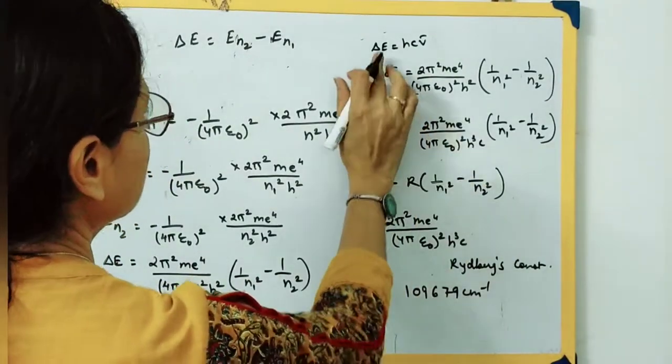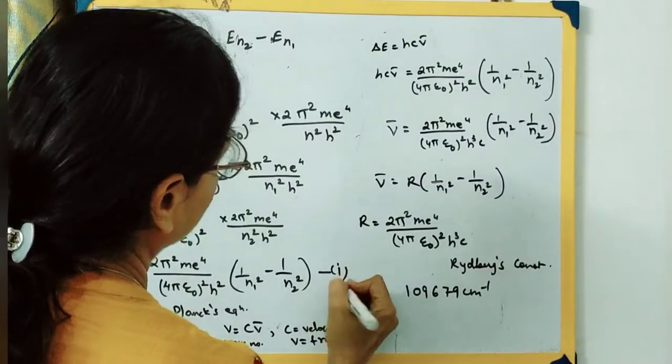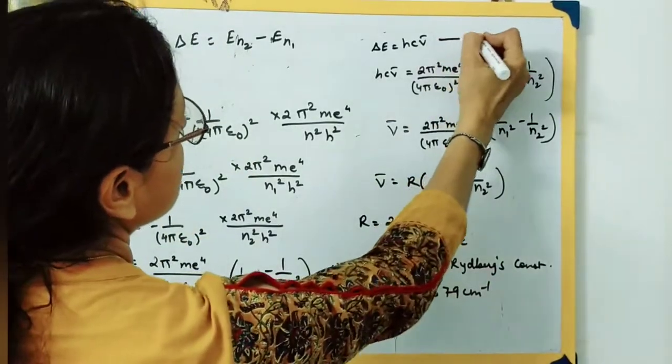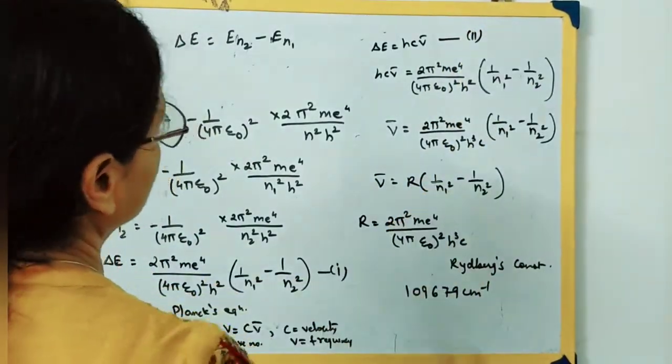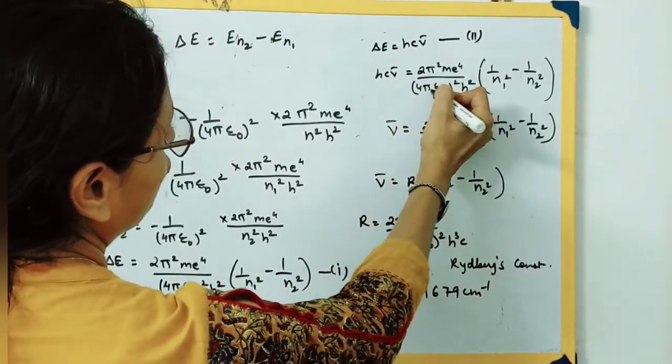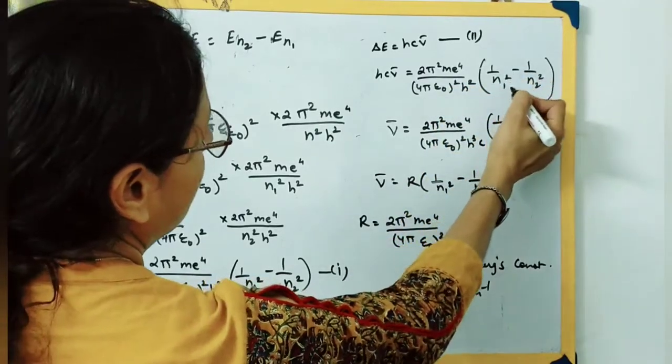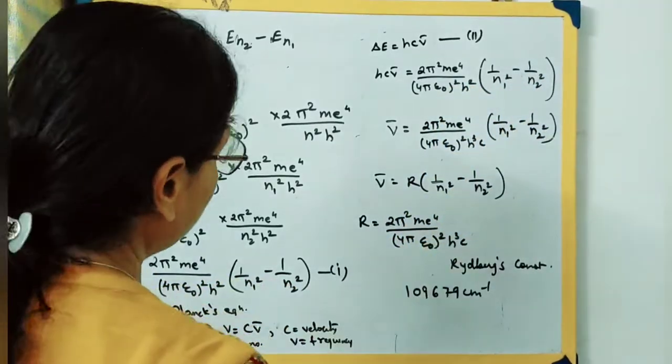So delta E is also equal to this. Let this be our equation 1. Delta E is also equal to this. Let this be equation 2. So we can write hc v bar is equal to 2 pi square m e raised to 4 pi epsilon 0 square h square into 1 by n1 square minus 1 by n2 square.